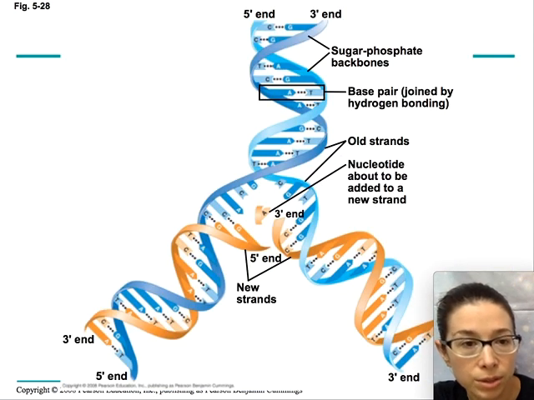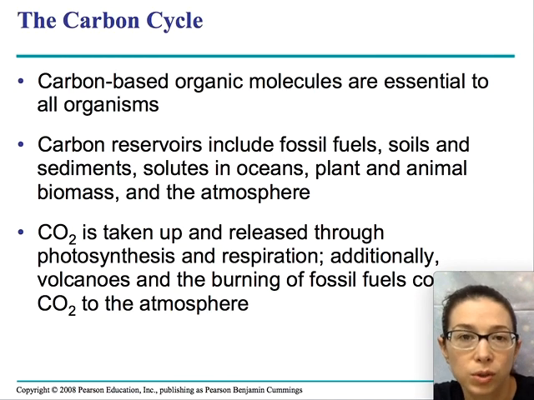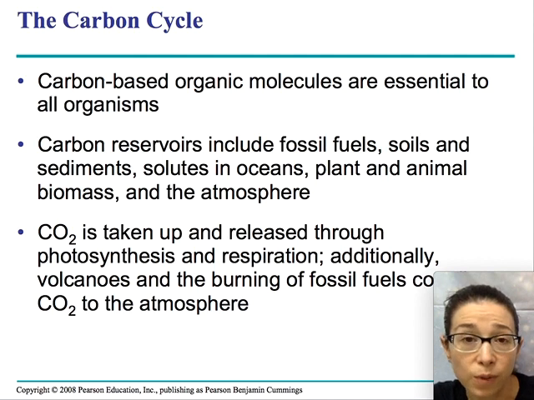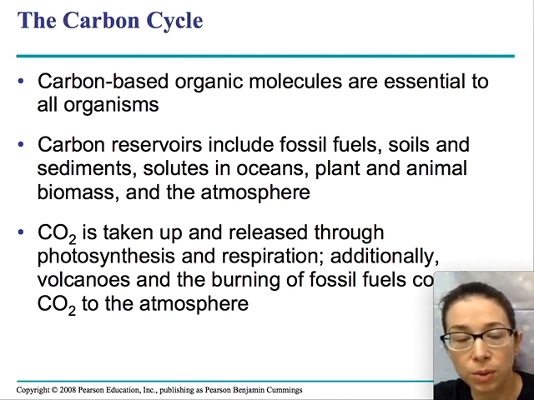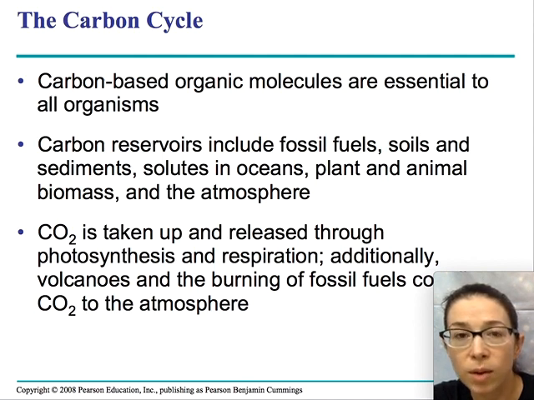Here's DNA again, just showing you in a bigger form, just a picture of DNA. Okay, so let's talk about the cycling of some of these nutrients in our ecosystem. So now I've hopefully given you an idea of why carbon is so important and the role that carbon has in the molecules in our body. And when we think about carbon cycling, we can think about those individual molecules that our proteins and our DNA and our fats are made out of, and think about where they came from.